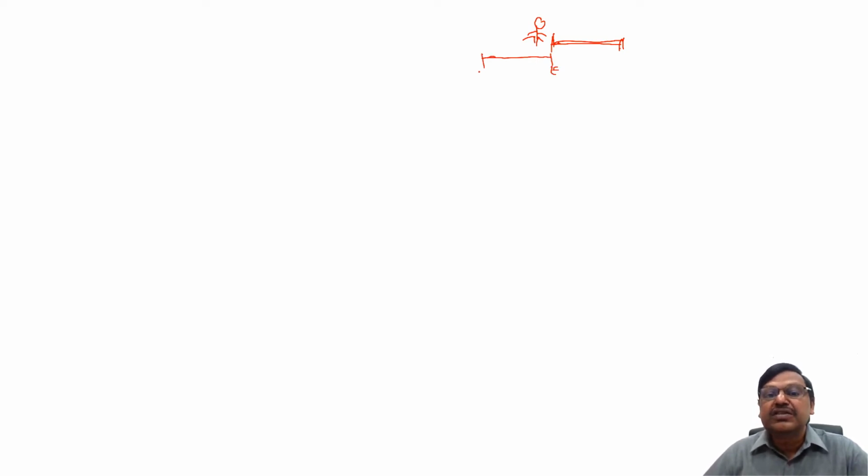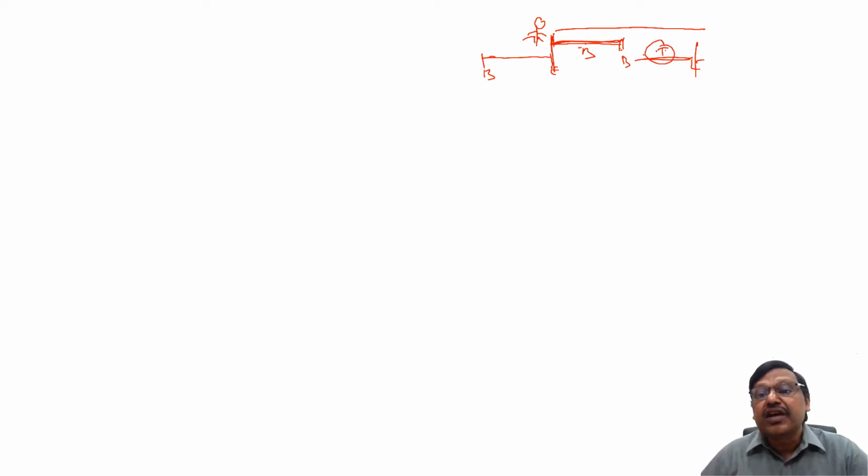This is the engine, this is the last bogie. When we say the train crossed the bridge, it is only when the last bogie crosses that we say the train crossed the bridge. Suppose you observe, the engine was originally here, now the engine is here. What is the total distance the engine traveled? This plus this is the bridge length, this is the train length. That's why we say when a train crosses a bridge, the distance traveled is length of the train plus length of the bridge.